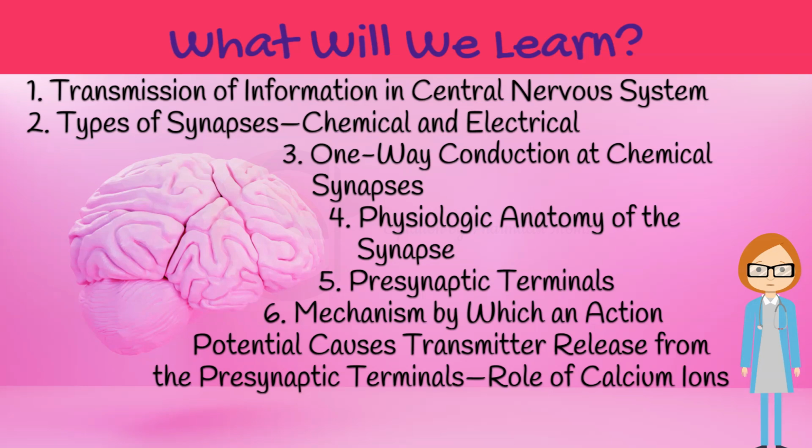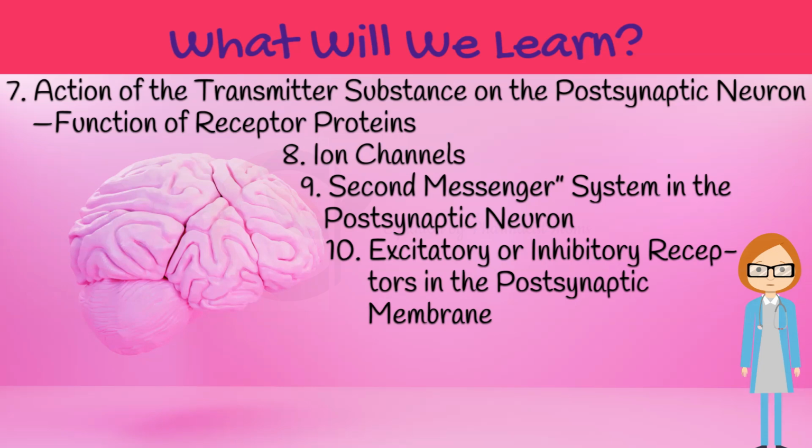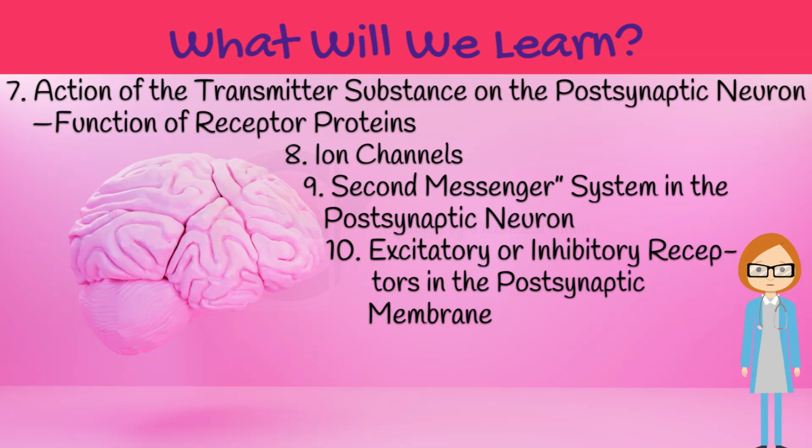Mechanism by which an action potential causes transmitter release from the presynaptic terminals, role of calcium ions. 7. Action of the transmitter substance on the postsynaptic neuron, function of receptor proteins. 8. Ion channels. 9. Second messenger system in the postsynaptic neuron. 10. Excitatory or inhibitory receptors in the postsynaptic membrane. Let's begin.